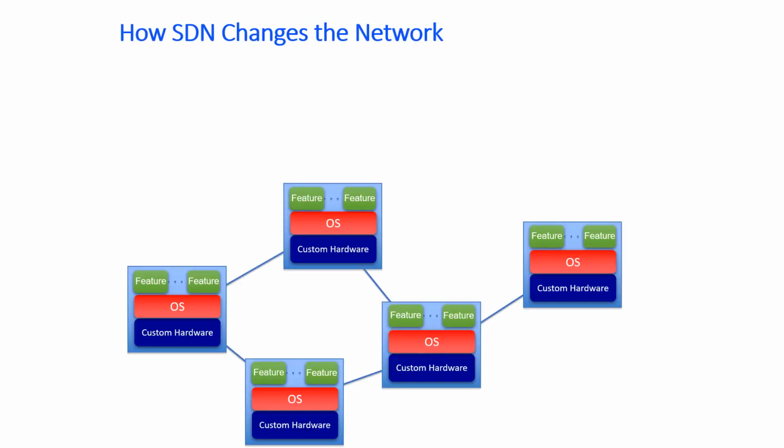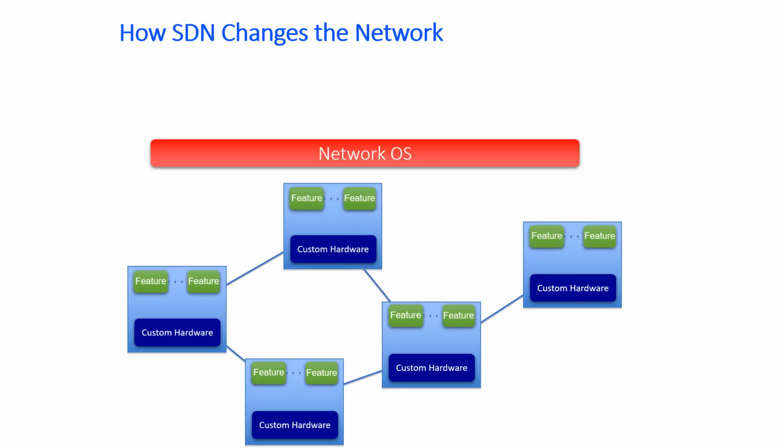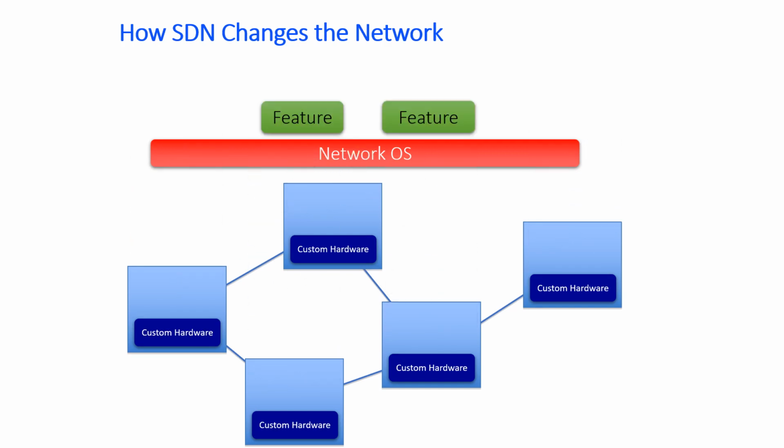Here we can see what change happened in the SDN architecture. The individual operating system of each of the hosts is shifted to a common network operating system, and it is going to be implemented in the cloud scenario. There are a lot of extra features available for the network operating system to handle all these things.